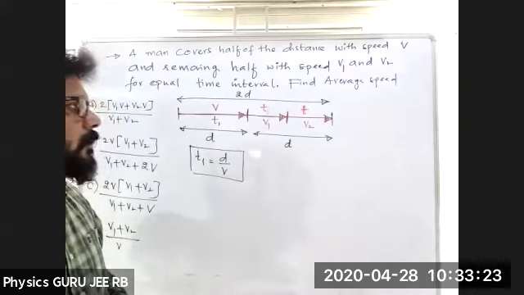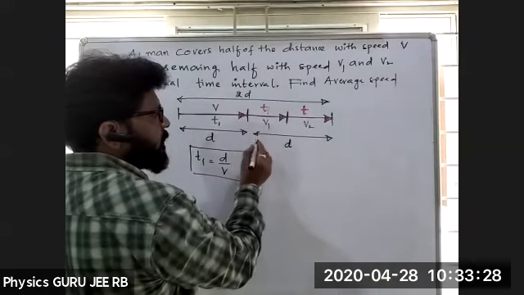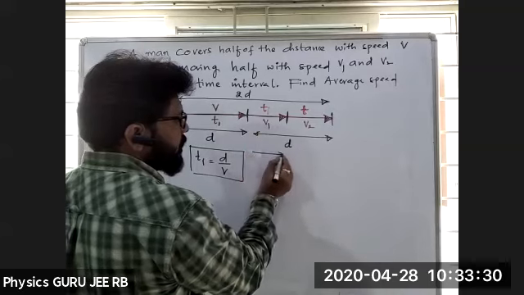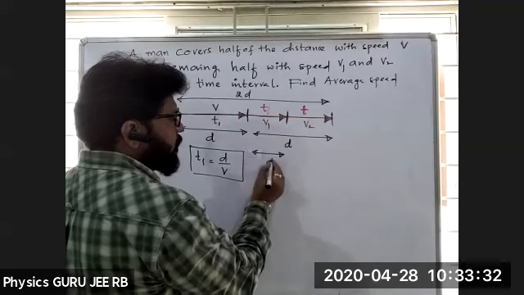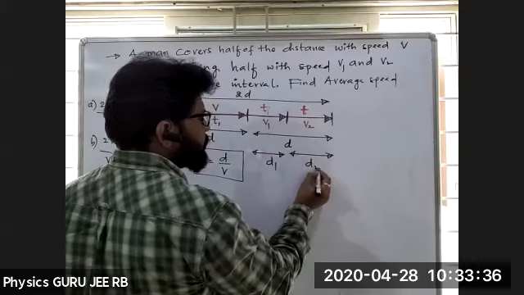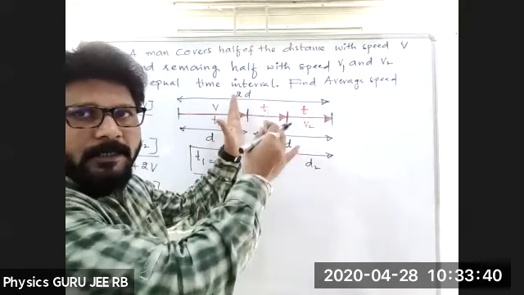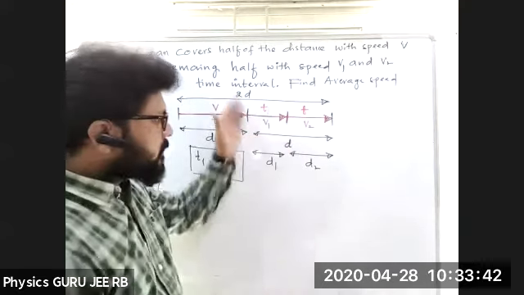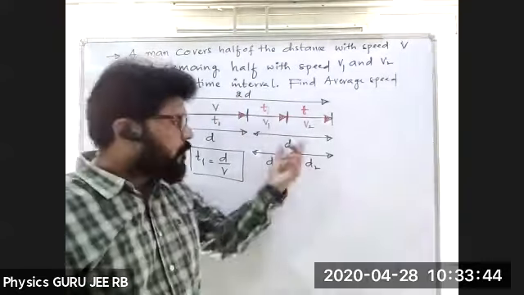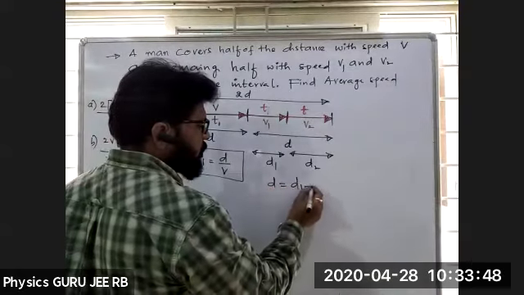Yes. Now, let me take again, this is nothing but d1. This is divided again into two parts, d1 and d2. As we did in the previous case, same problem, cut and paste. What is d? d is equal to d1 plus d2.